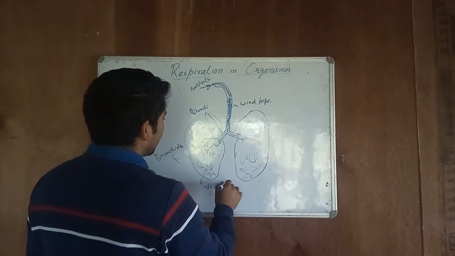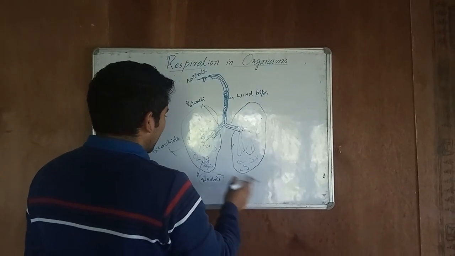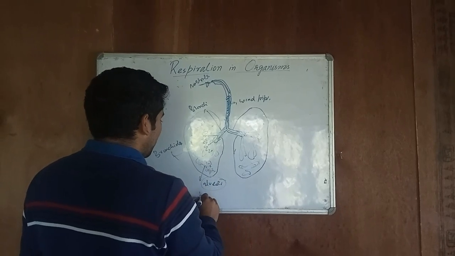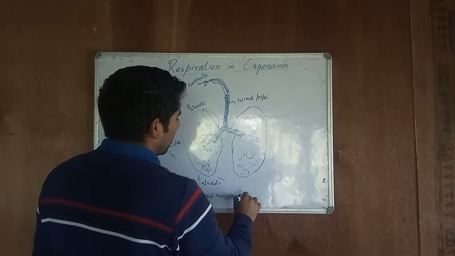present in the lungs. The alveoli present in our lungs get blood supply from the heart.